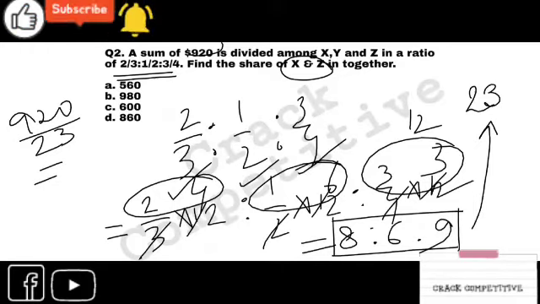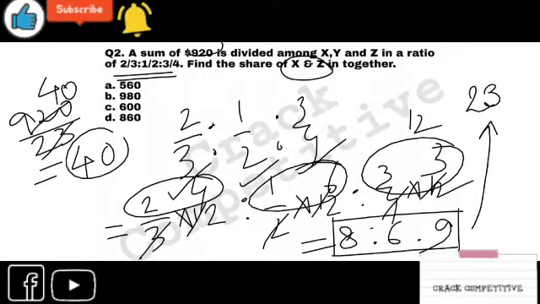What will this be? It's 4. It's 4 times. Sorry, 40 times. Okay. But the question asks for the share of x and z together. X is 8, right? So you have to do the addition again: 8 and 9. What is it? It's 17.